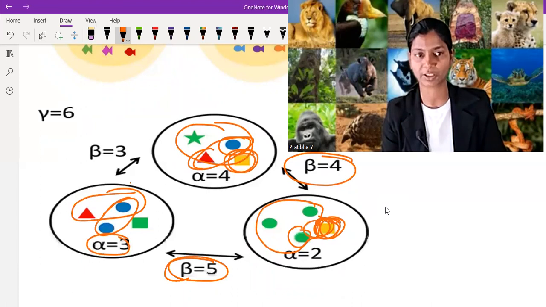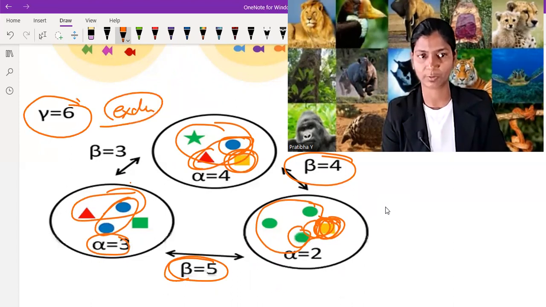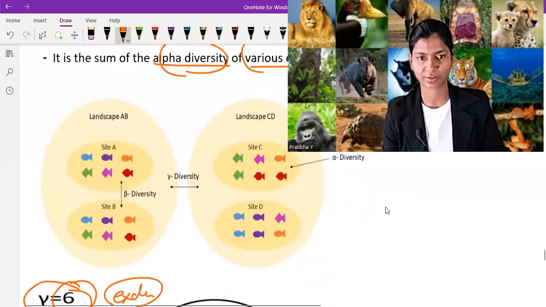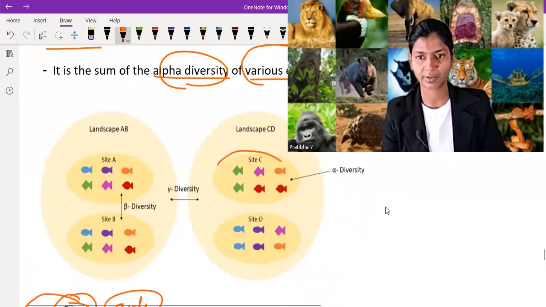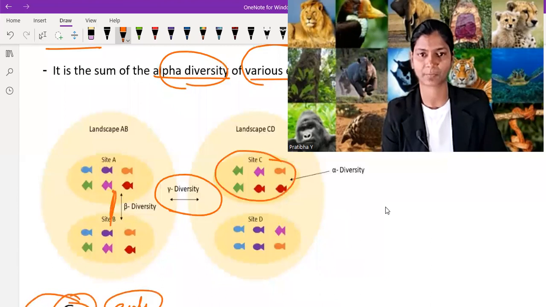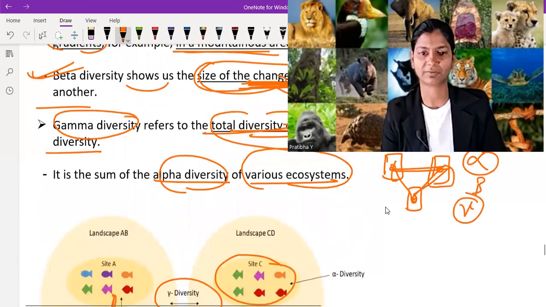So beta diversity is between. Gamma is the total diversity, if we exclude the common one. So gamma is 6. I hope you understand. In this picture, you can clearly see within alpha diversity, between beta diversity, and total gamma diversity. So I hope you understand alpha, beta, and gamma diversity.